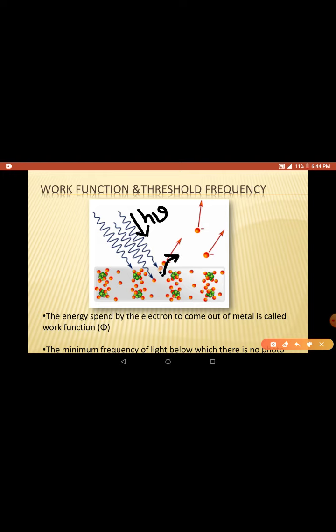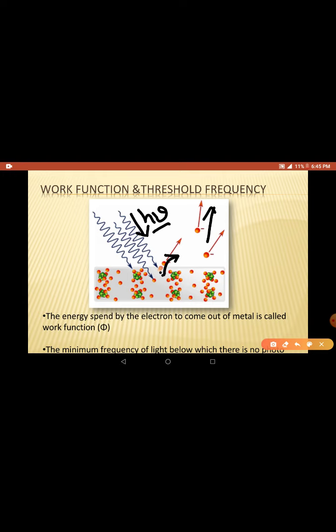Here the electron is trapped inside a metal. This energy is given to the electron. The electron absorbs this light energy and comes out of the metal and runs away. It is moving. Here we are just supplying packets of energy in the form of photons. So we gave an h mu packet of energy to the electron.